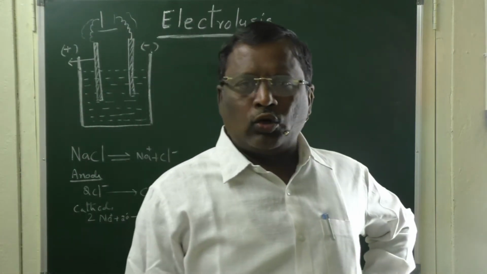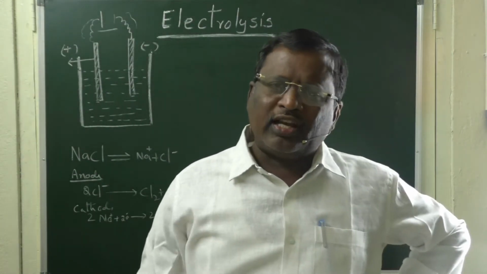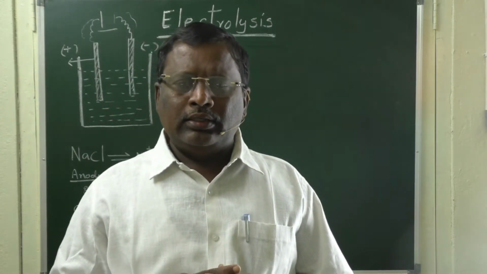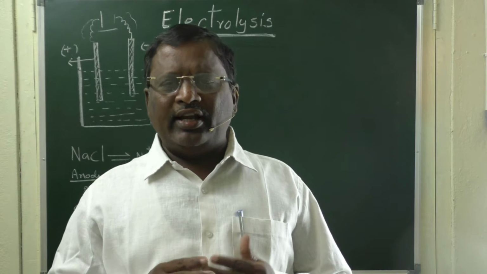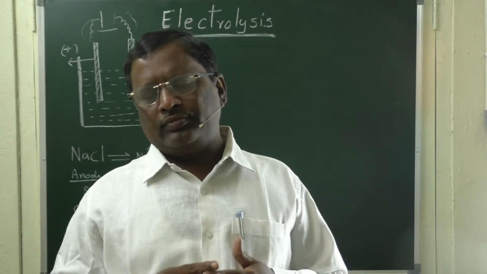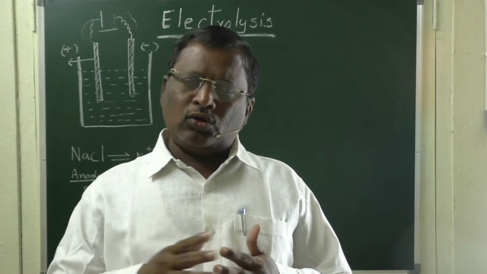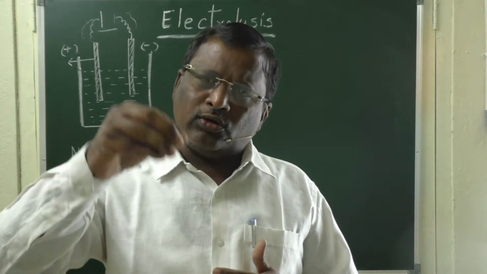First thing is the electrode. Electrodes are of two types: active electrodes and inert electrodes. Active electrodes are electrodes which themselves undergo chemical changes.